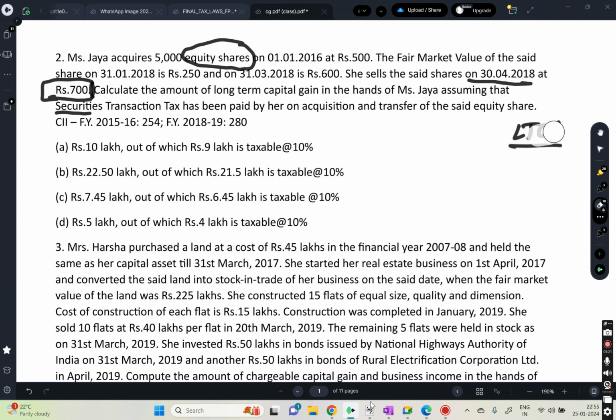So full value consideration is a total of 5000 shares into 700. You might get the answer by doing it directly, but if you follow the proper format, in the big, tough questions you will never go wrong. Now 5000 into 700, so you get 35 lakhs.